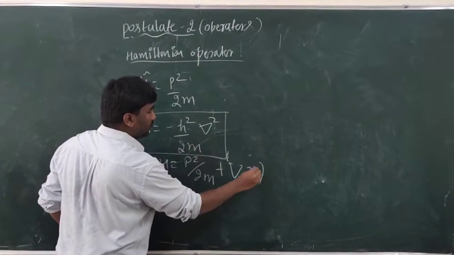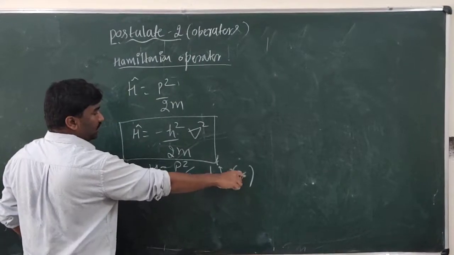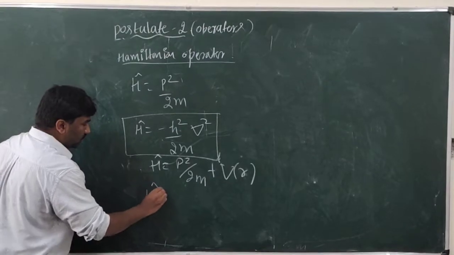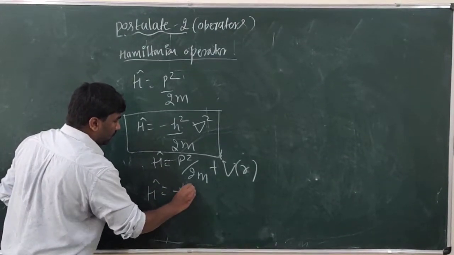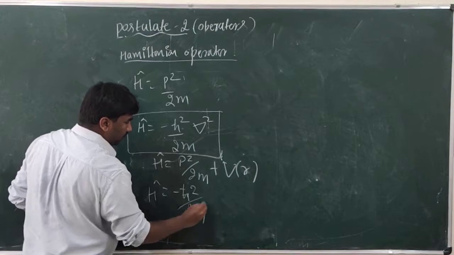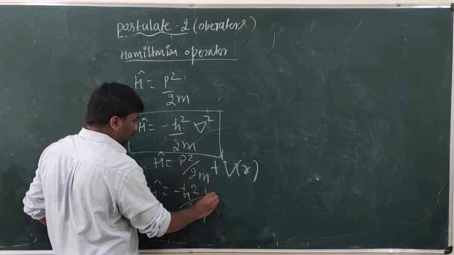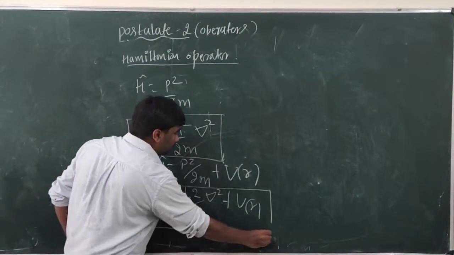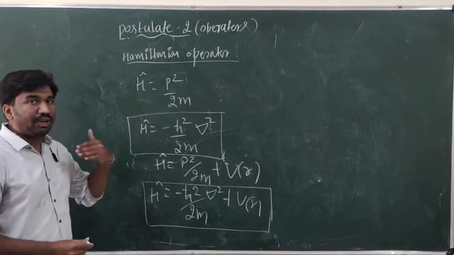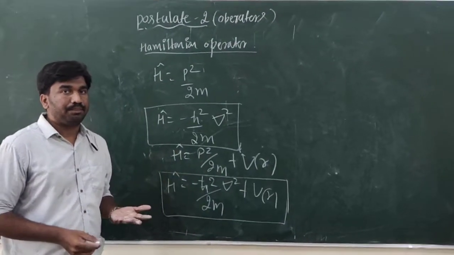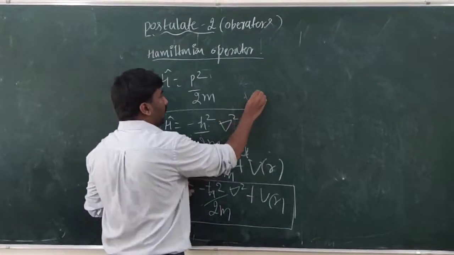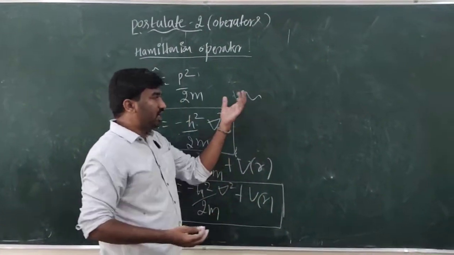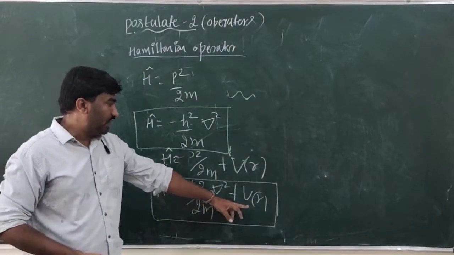If it is in 3-dimensional motion, we can simply replace x with r. Then the Hamiltonian operator H is equal to minus h cross square divided by 2m del square plus V of r. So this is my Hamiltonian operator if a particle is moving in 3-dimensional motion with some external field. Suppose this is my particle. If I place this particle into an external electric field, then definitely this particle has some potential energy. So we have to add the potential energy here.